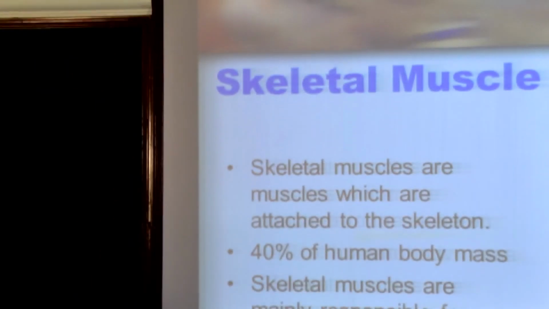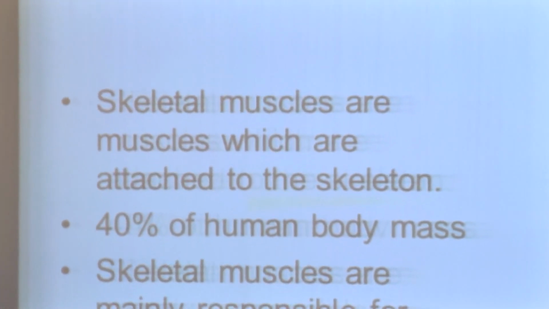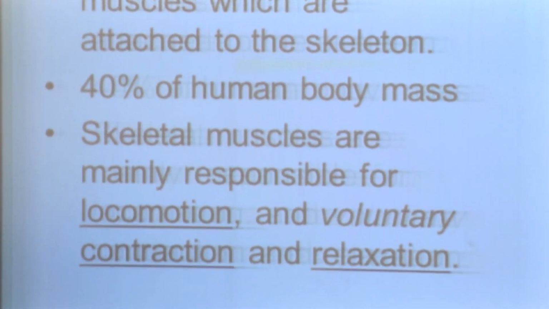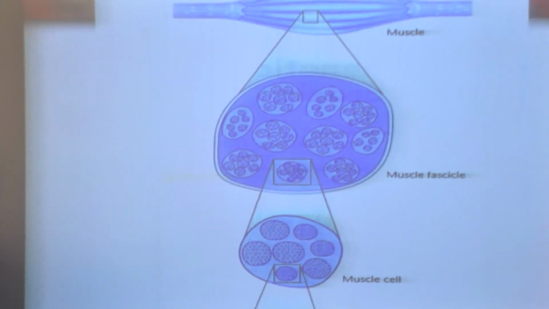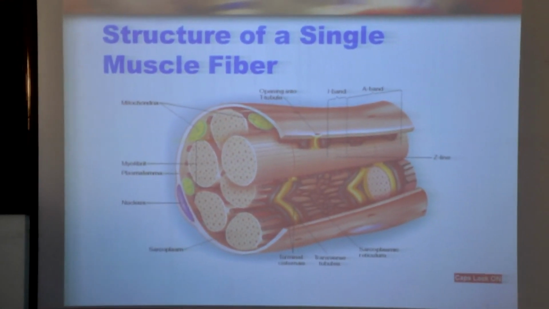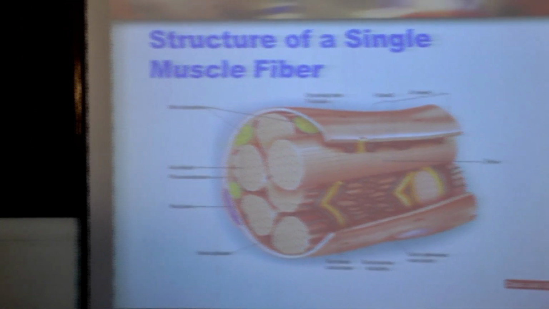Next we are going to see about the structure of skeletal muscles. Skeletal muscle comprises more than 400 muscles in our body, and approximately 40% of the body is made up of skeletal muscles. It is the only muscle which is attached to the skeletal system, that is, it attaches to the bones with the help of a special type of tissue called tendons, and this skeletal muscle is covered by a connective tissue called